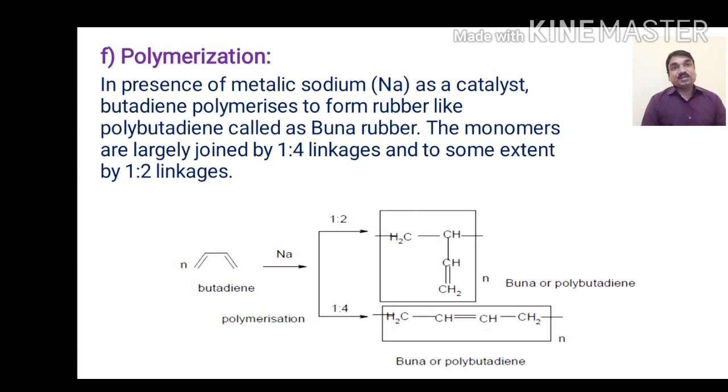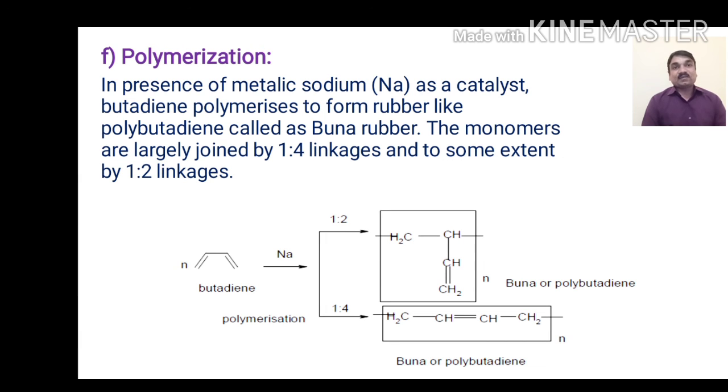The smallest unit used in this process is called the monomer, and when monomers are linked with each other by 1,2 or 1,4 linkages, it results in a polymer, that is rubber. In presence of metallic sodium as a catalyst, butadiene polymerizes to form the rubber-like polybutadiene called Buna rubber. This is industrially important and has wide applications.